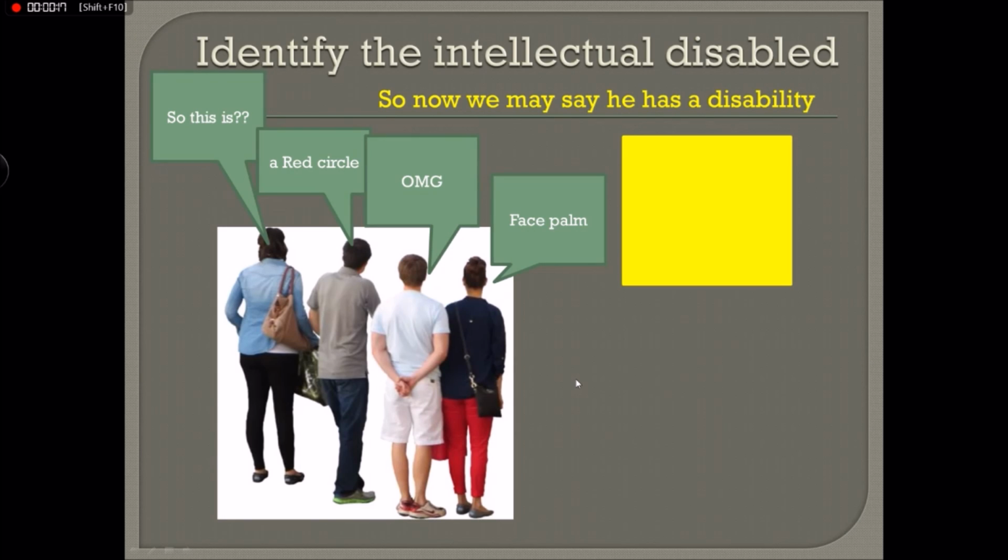Let's have a look quickly back to the previous one, where we said, well, normally you can't call somebody retarded because he has a different opinion, but after you have verified that he understands the colors and what a circle is, and he still calls this yellow cube or yellow square a circle, and a red one as well, then you may call him a retard.